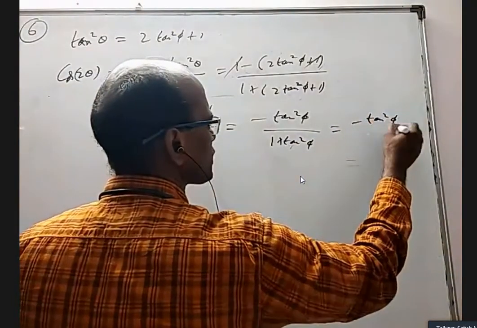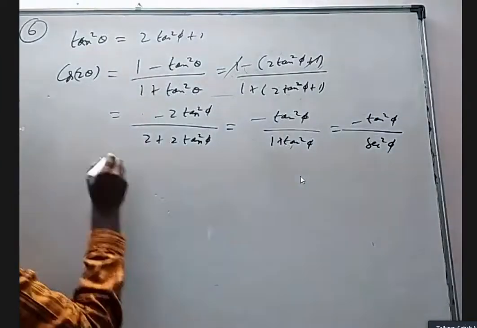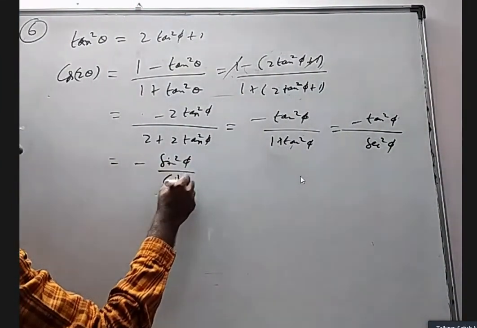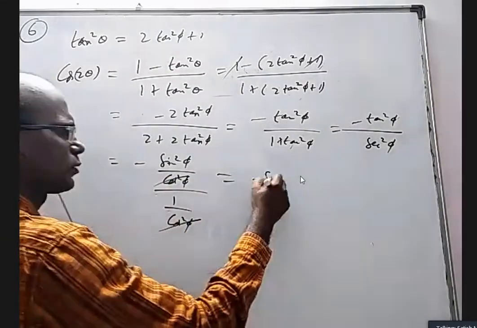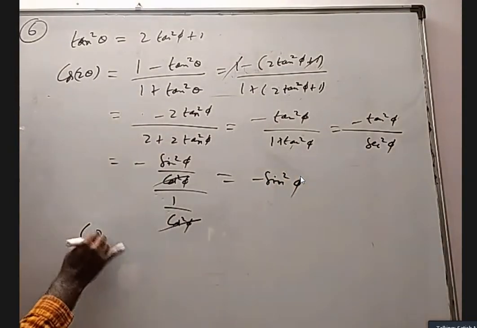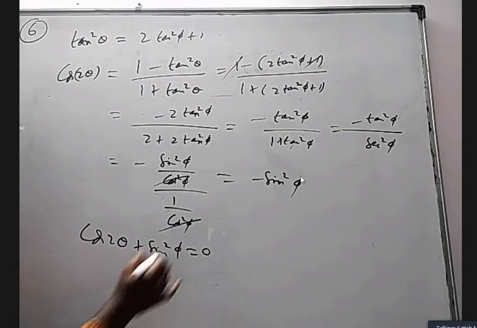So minus tan square phi by secant square phi. You can write sin by cos and 1 by cos. So minus sin square phi by cos square phi, times 1 by cos square phi. You can cancel these two. You'll get minus sin square phi. So this side, you got the answer: cos 2 theta plus sin square phi equal to 0.